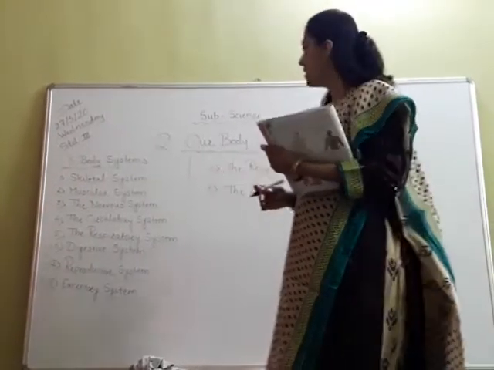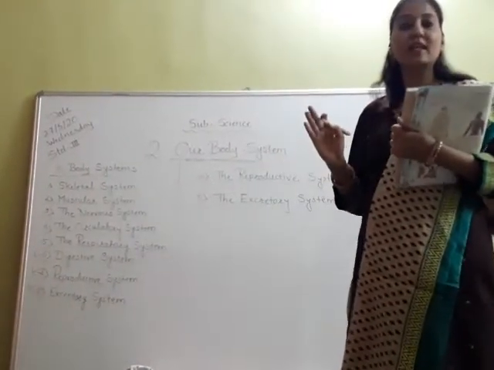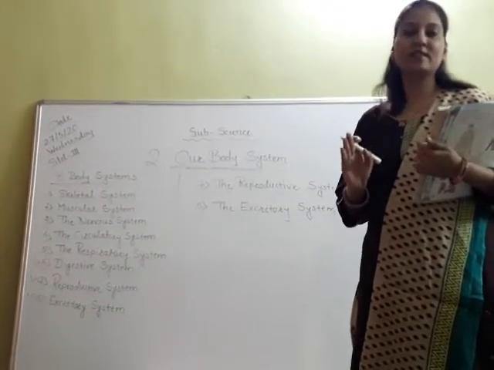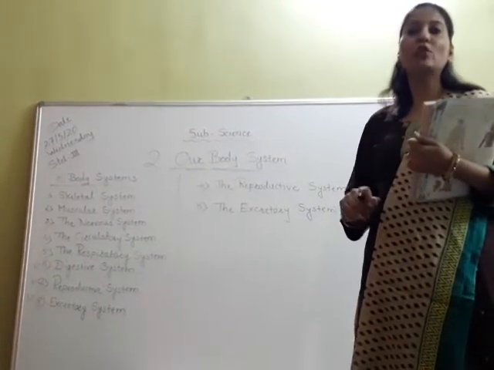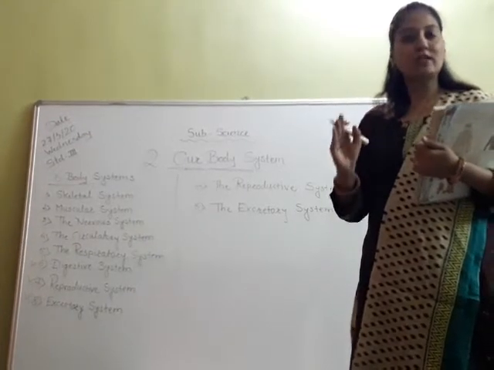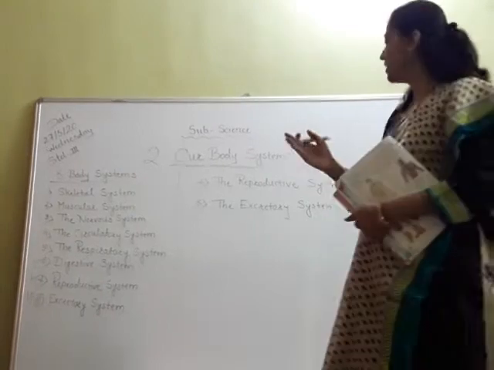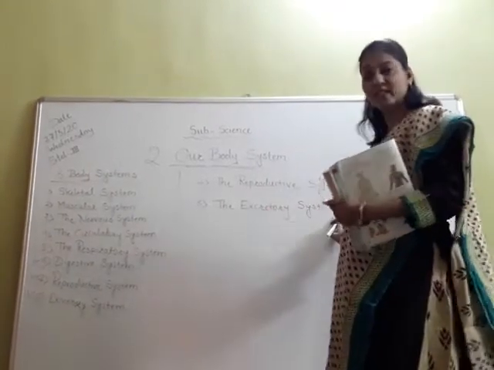Now see, that material is toxic material. Toxic means very poisonous or very harmful to us. So that toxic material is removed out of the body with the help of the excretory system.